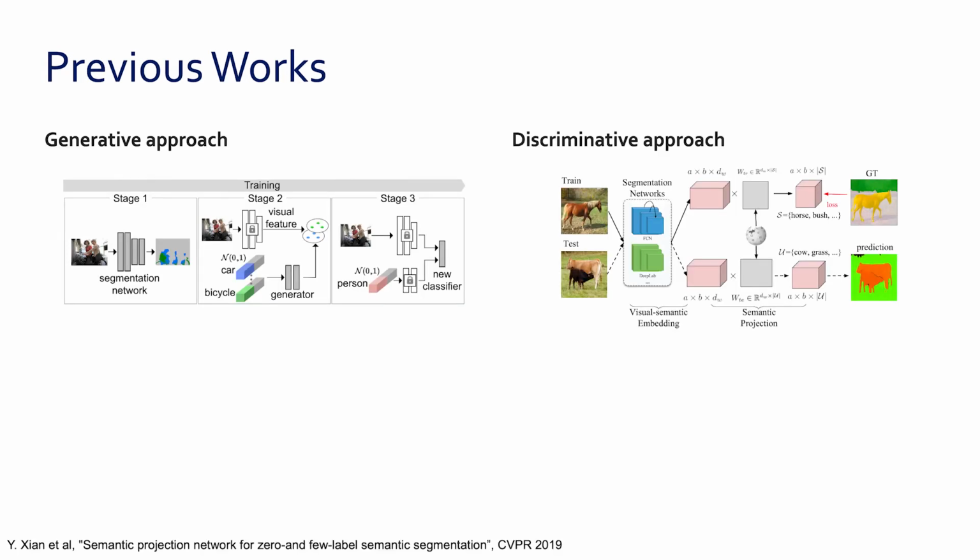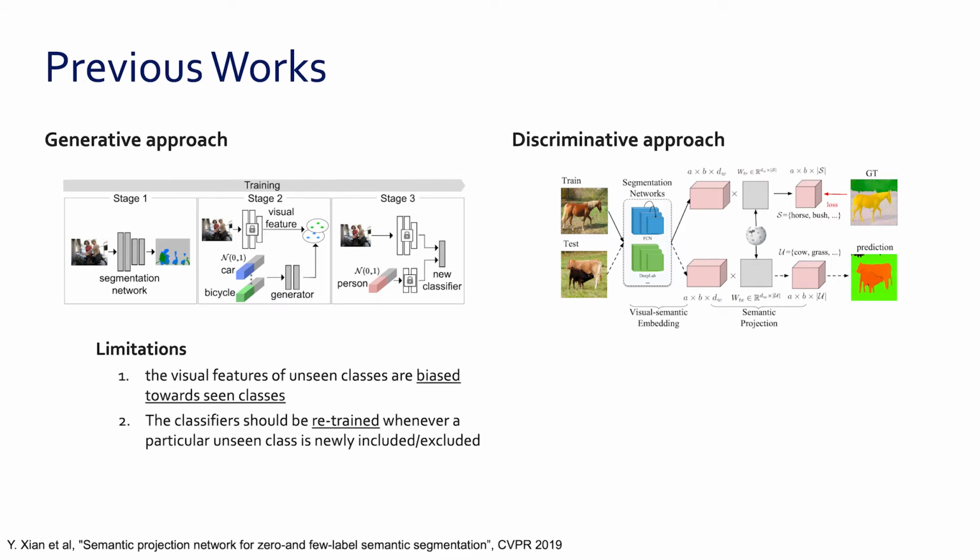There are two approaches to solving the zero-shot semantic segmentation problem: generative and discriminative approaches. Recent works follow a generative approach that performs well in zero-shot classification tasks. They use semantic features as input to train the generator to mimic the feature extractor's feature distribution. Although generative methods achieve state-of-the-art performance, they have two limitations. First, the visual features of unseen classes are biased towards seen classes. Second, the classifier should be retrained whenever a particular unseen class is newly included or excluded.